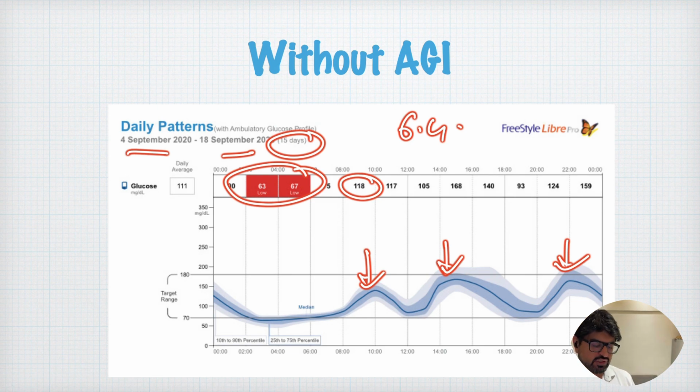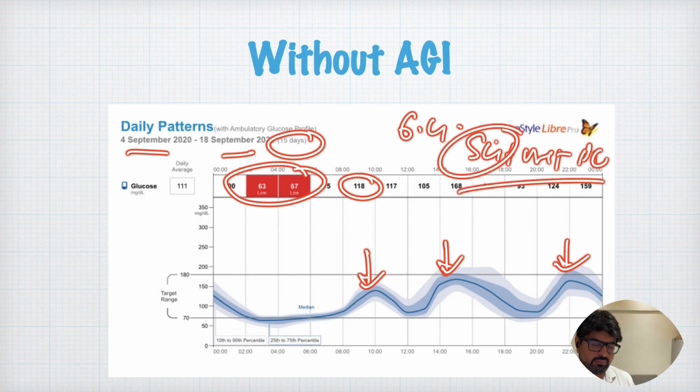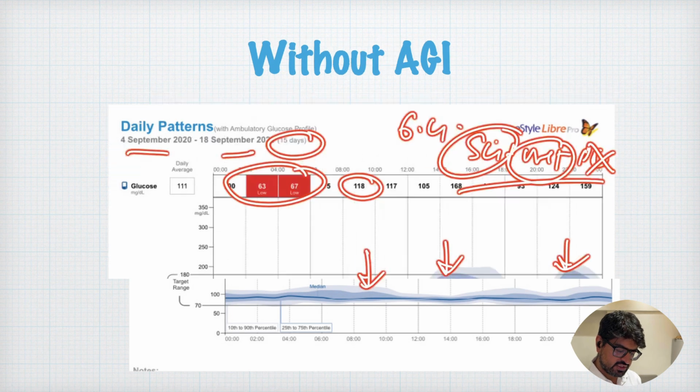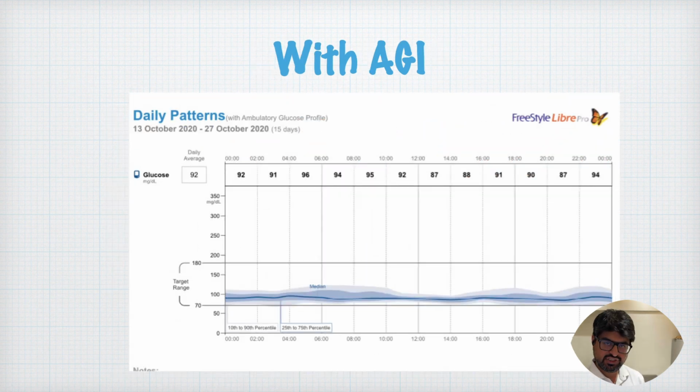So what we did was, this patient was on a sulfonylurea plus metformin with a pioglitazone. So we reduced the sulfonylurea, in fact changed from glimepiride to gliclazide, continued the metformin, reduced the dose of pioglitazone and put the patient on Acarbose 3 times a day. And you can see this remarkable, this is before, this is with AGI, remarkable flattening of the curve. Not only is the hyperglycemia reduced, but the hypoglycemia is also gone. So this patient now has absolutely stable glycemic control without producing hypoglycemia.